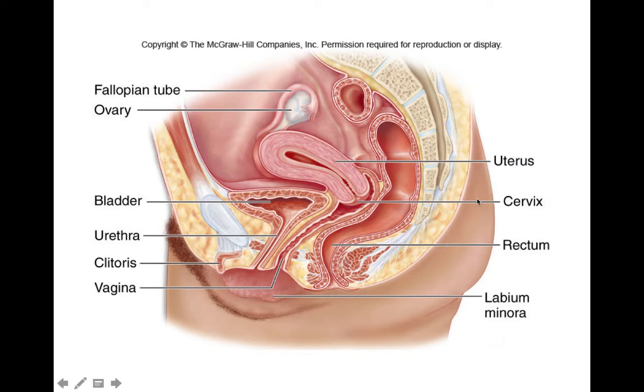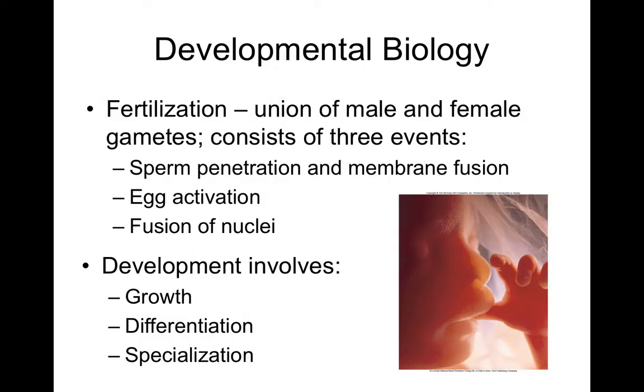So when we look at the locations here, this is the ovary where it begins, in the fallopian tube that we just looked at. And this then goes into the uterus and the uterine lining and the cervix, which is in here. So you can see everything that's associated with the fertilization process. Now we're getting into what happens after this fertilization. This is developmental biology. So this is kind of the second half.